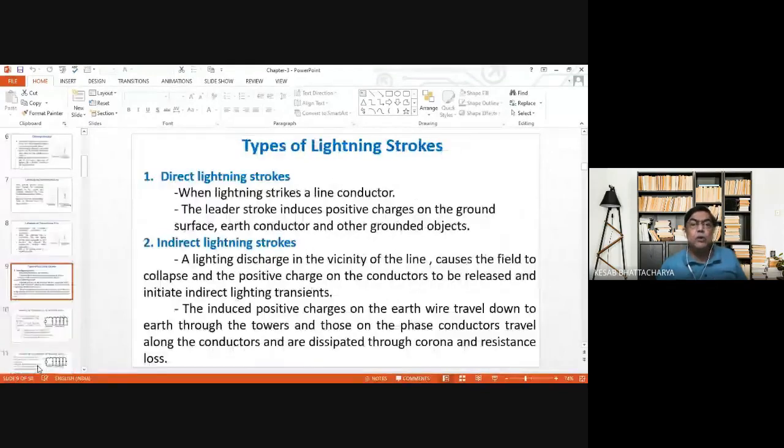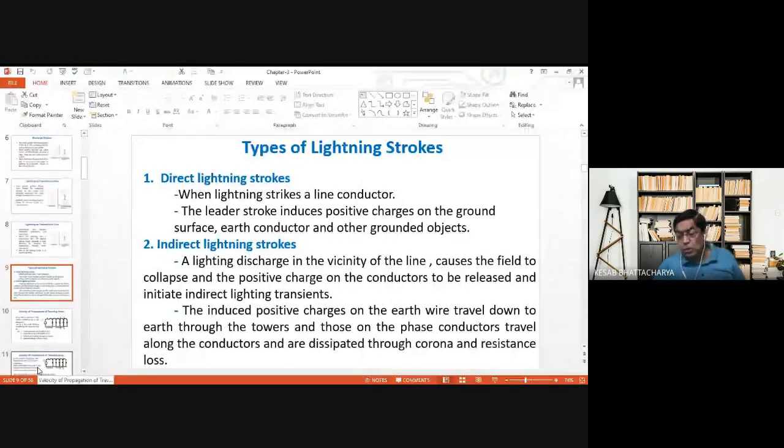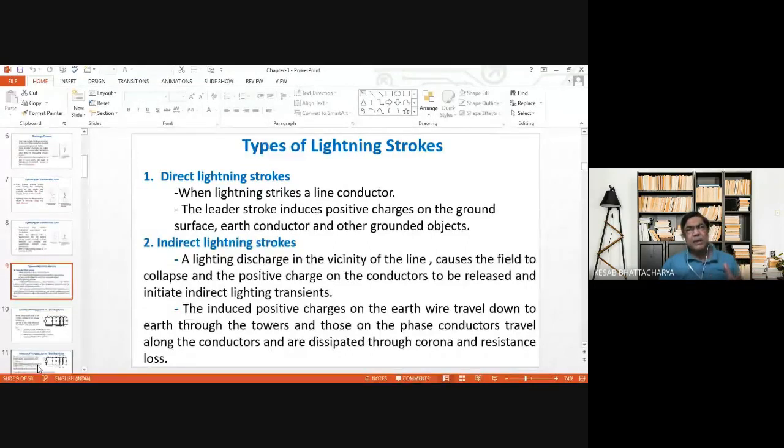Again, there are two more things we should know. That is direct lightning strike and indirect lightning strike. Direct lightning strike is one when any object is directly hit by the lightning. The object may be a transmission line, earth, phase conductor or earth conductor, even the tower, whatever it may be.